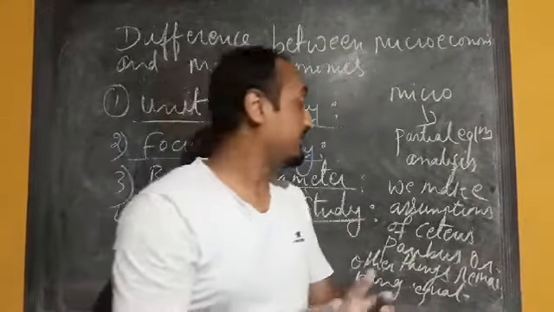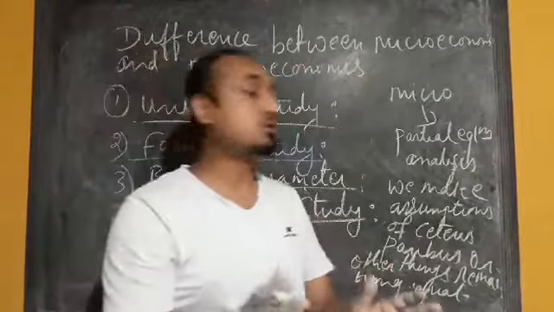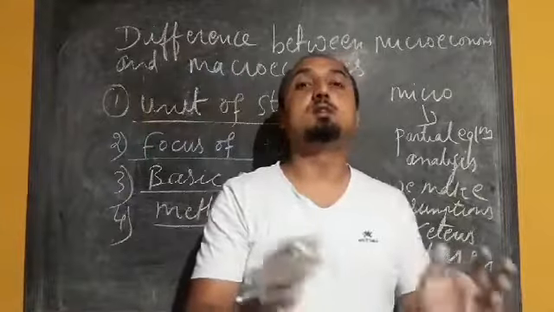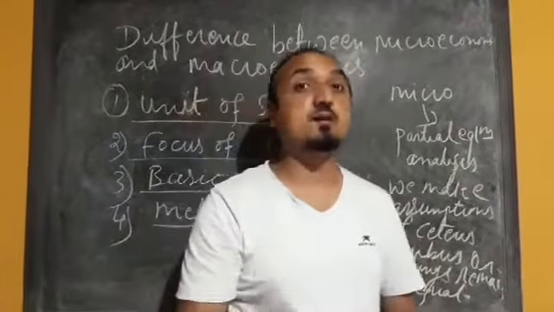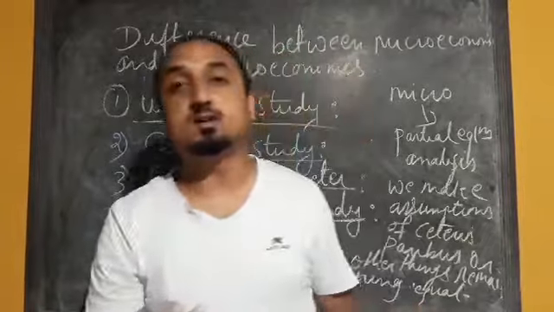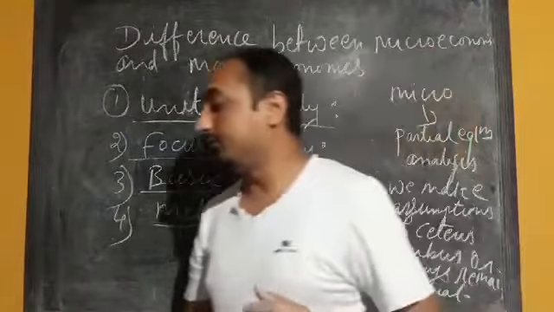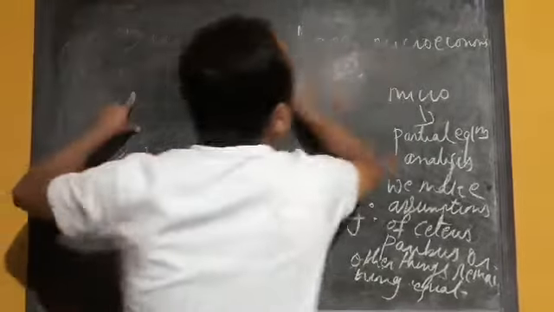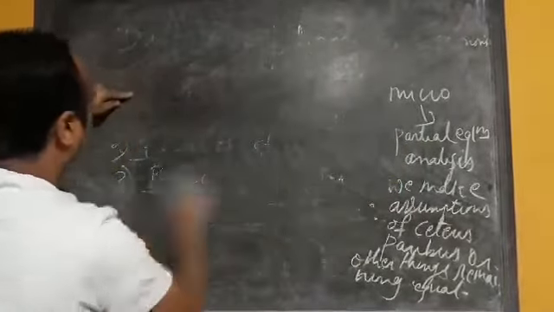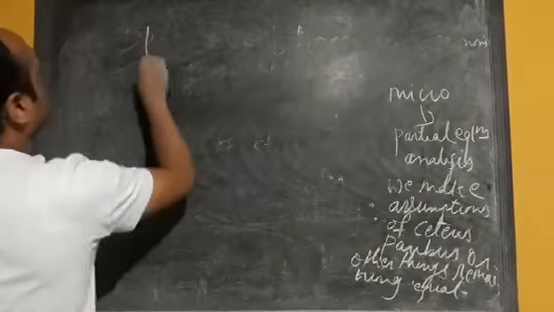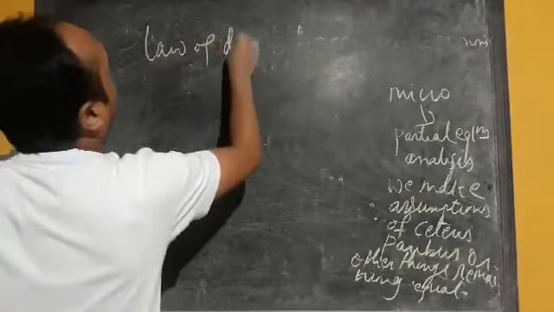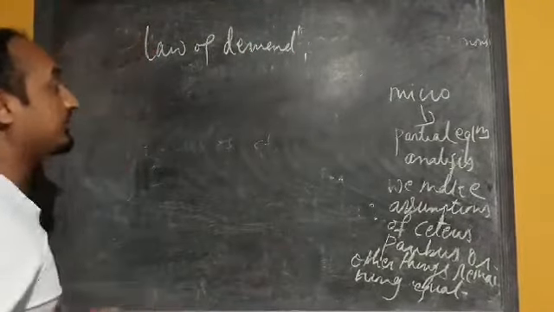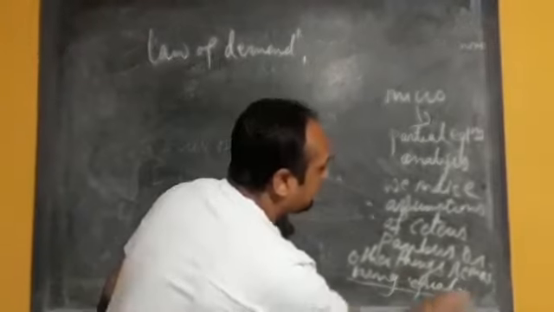So what is that partial equilibrium analysis? We make the assumption of ceteris paribus or other things remaining constant. So what is that ceteris paribus? While formulating the law of demand, we say other things remaining constant.